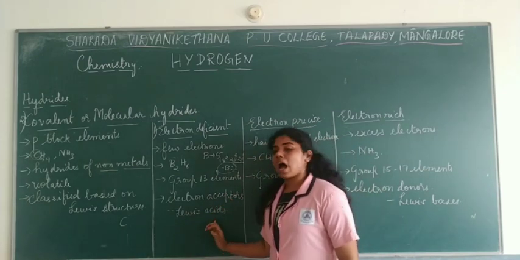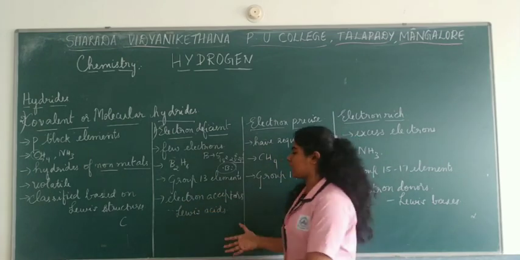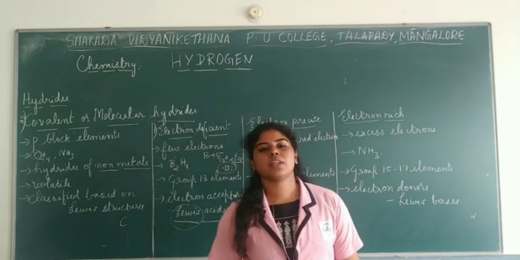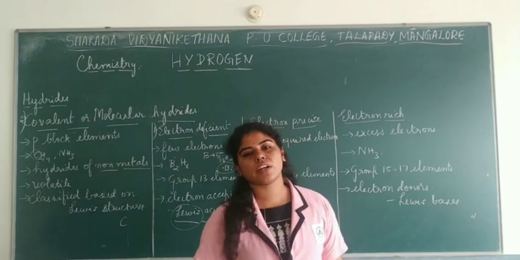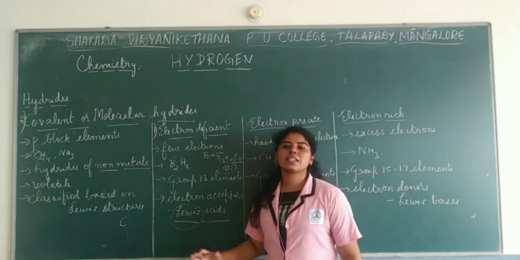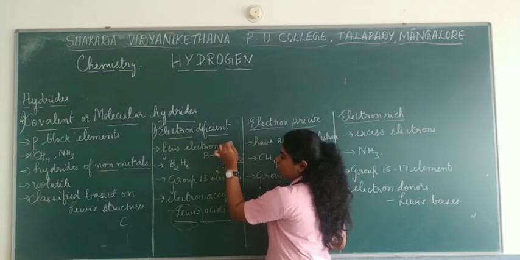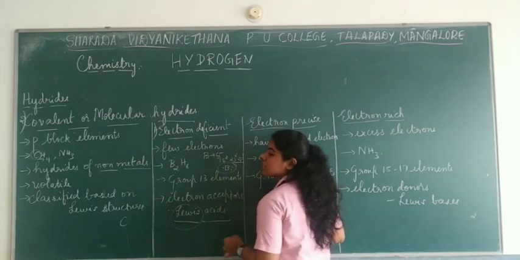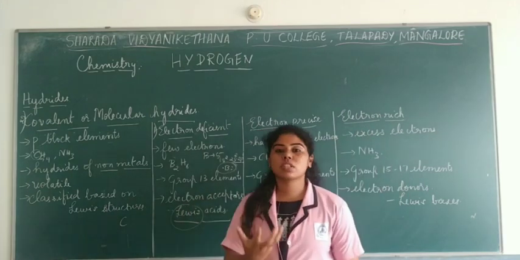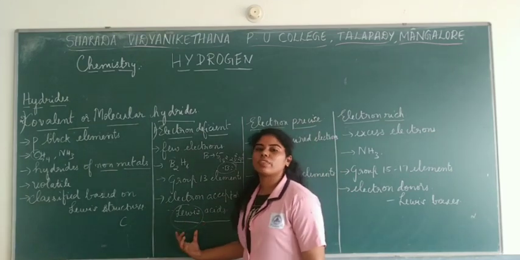Lewis acids are the type of acids which tend to accept electrons. That is a particular type of acid given by Lewis. You will be studying this in the other chapter, that is equilibrium, when you will be studying the different concepts given by different scientists of this acid and base theory. But for now, Lewis acids are the electron acceptors. So, group 13 element hydrides, that is electron deficient hydrides, act as Lewis acids. This is the thing to be remembered over here. They are mostly electron acceptors, and also they are said to be Lewis acids. That's how you define Lewis acids.